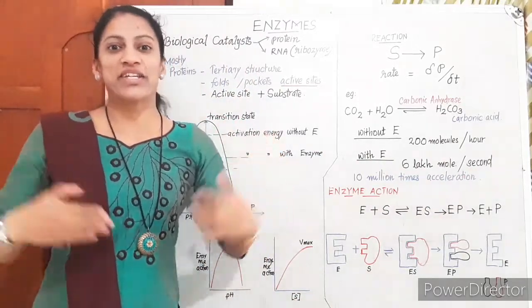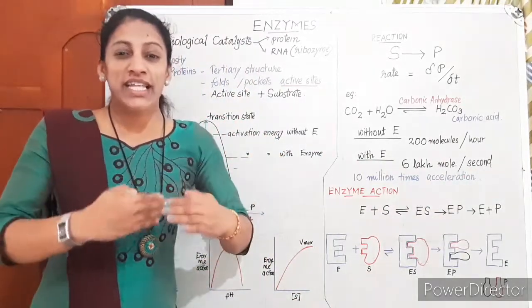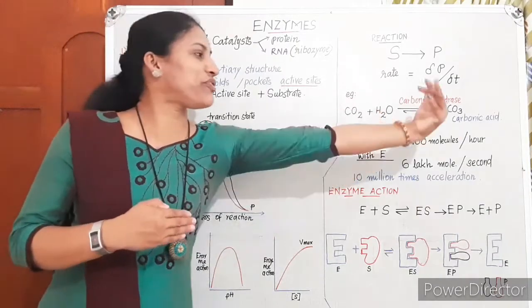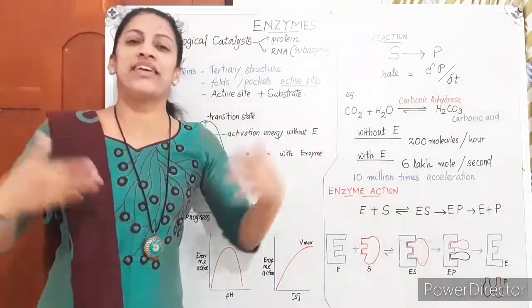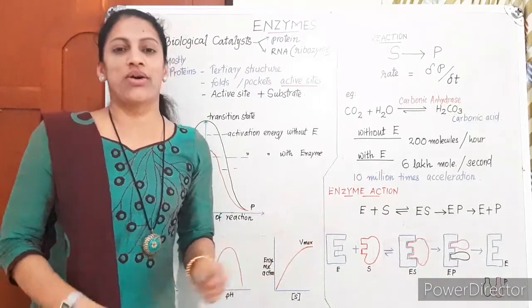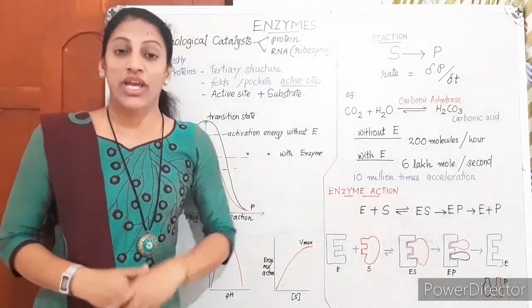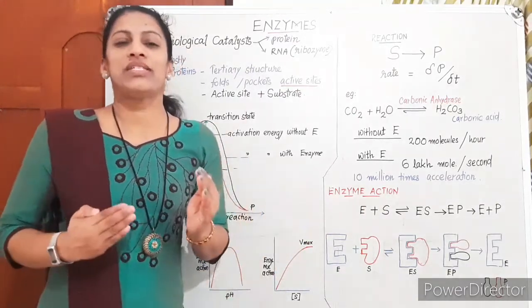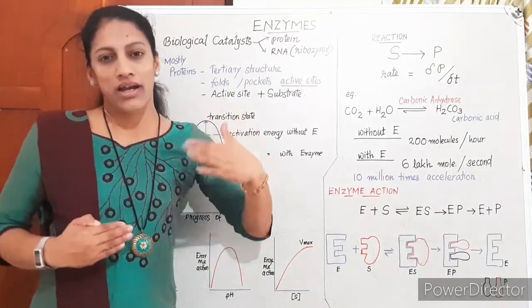You just imagine the role of the enzyme there. The enzyme is increasing the speed of the reaction about 10 million times. So this is the role of the enzyme in our body. With the enzyme, the rate of the reaction is very high.